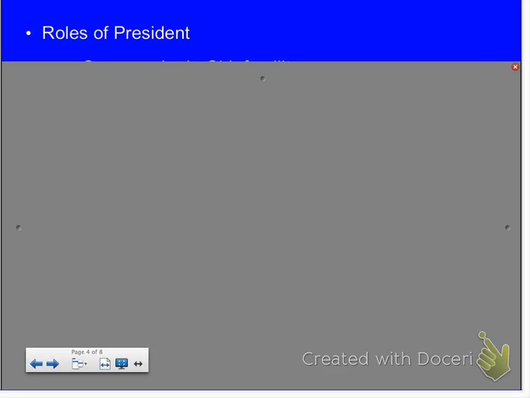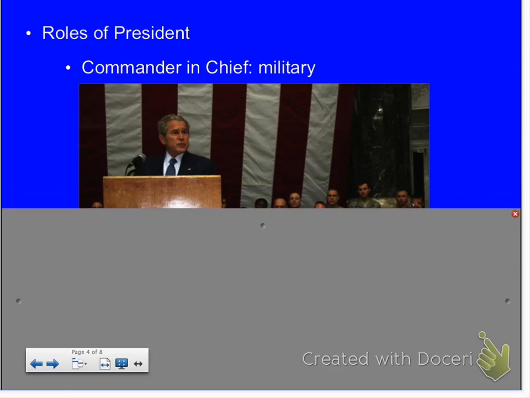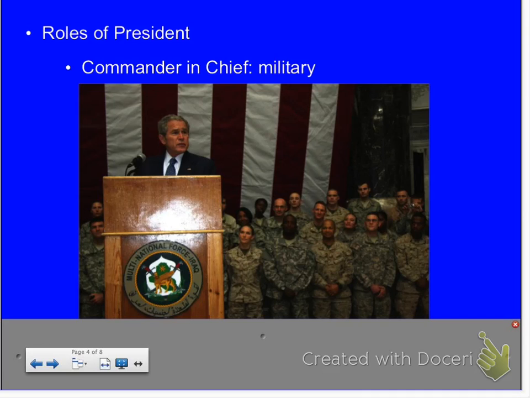That is his role. As commander-in-chief, what would that put him in charge of? What does that kind of mean for him? The president's the commander-in-chief, so what would he be in charge of as commander-in-chief? If you look at the picture and the reading, it'll help you out. What's he in charge of as commander-in-chief? Dylan? Military. He's the military leader. So the commander-in-chief, that makes him military leader. Okay?